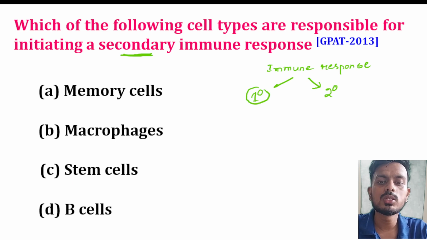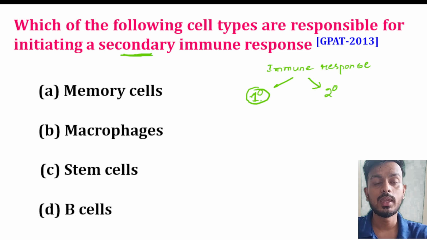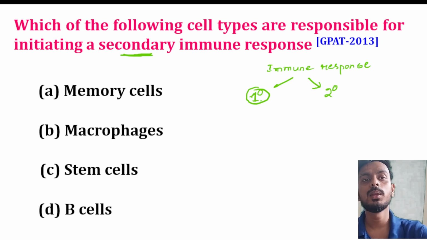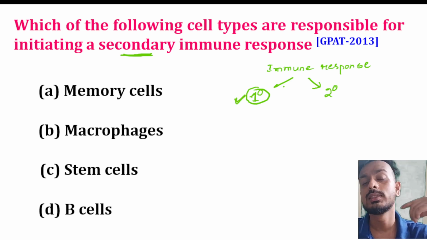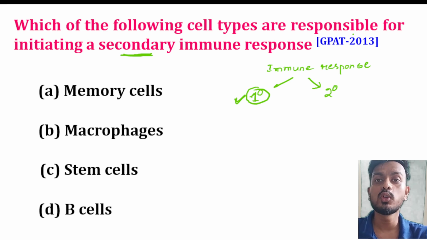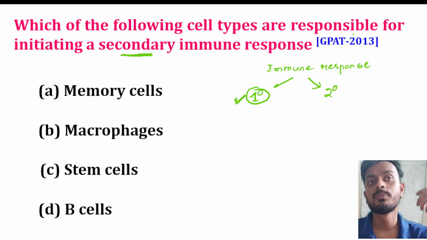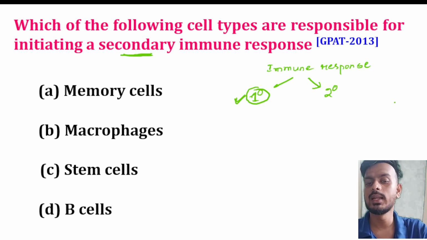Primary immune response occurs when the body is exposed for the first time. For example, suppose a person is initially affected by COVID-19. When the same person is infected a second time by the same COVID-19 virus, the immune response produced will be more rapid as well as more powerful compared to the previous one. That type of immune response is called a secondary immune response.